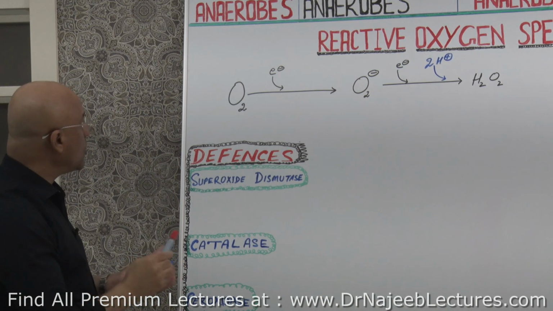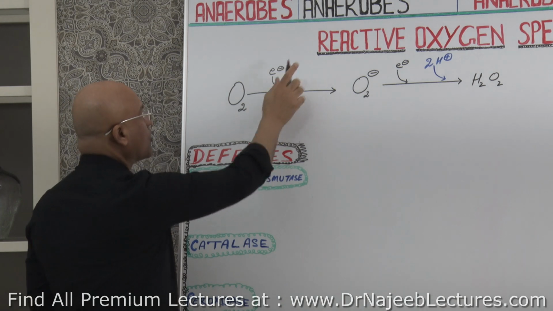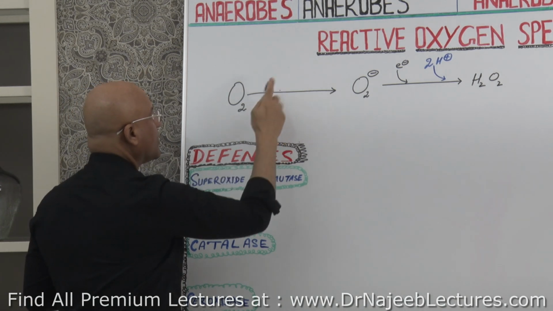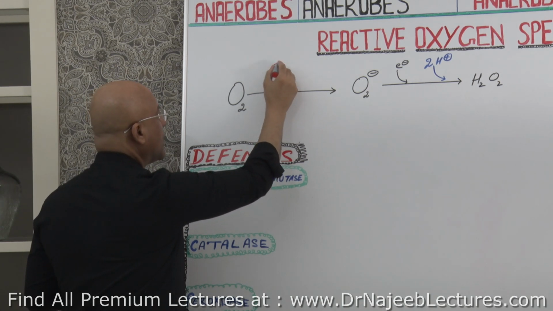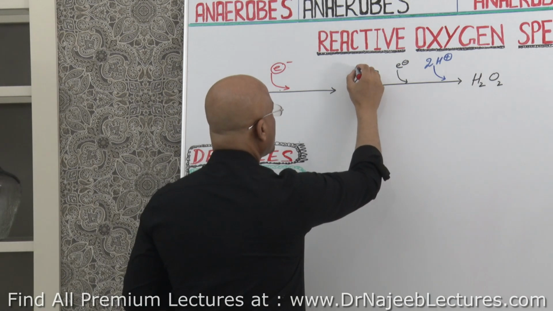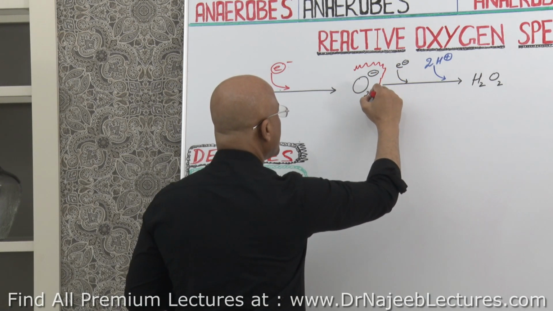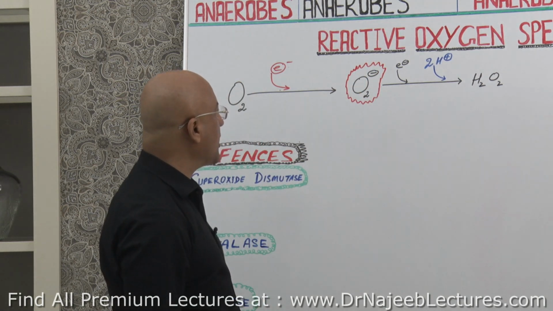So this was very stable molecular oxygen. Addition of 1 electron is making it dangerous, right? So the electron is added and converted into superoxide, which is a highly reactive, unstable molecule.